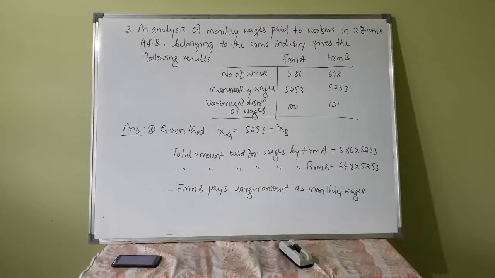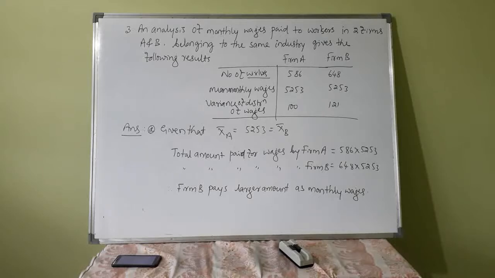So that means you have to find the number of workers. If the arithmetic means are different, you can directly compare. If the numbers are the same and arithmetic means are different, then obviously the arithmetic mean which is larger gives more amount for paying wages. But here arithmetic means are the same, the number of workers are different. So you have to multiply by the number of workers in order to find the total amount paid for wages.